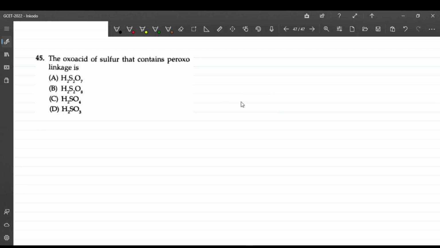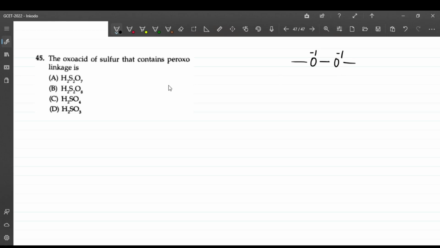Okay, this question is based on structures. The oxoacid of sulfur that contains a peroxy linkage. Now what is the meaning of peroxy linkage? Peroxy linkage means oxygen connected to oxygen, where the oxidation state of oxygen is -1. This is what a peroxy linkage is.